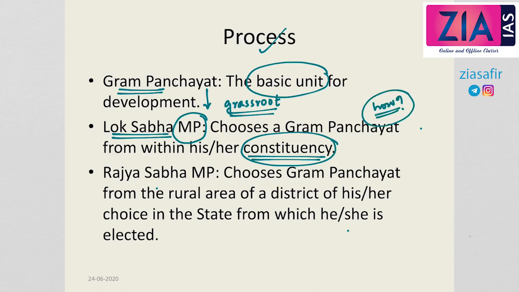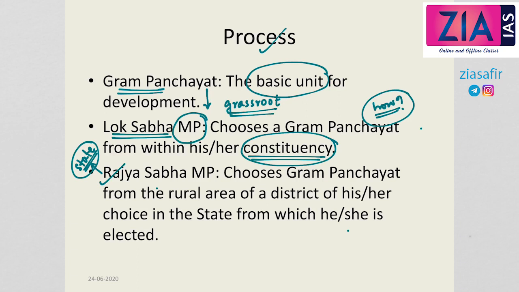In case of Lok Sabha MPs, they represent a particular constituency. So you know that the elections take place within a constituency and they represent a particular constituency. So they have to select a village within their constituency. And when it comes to Rajya Sabha MPs, members of parliament who are elected to the Rajya Sabha, they do not represent a particular constituency, but rather they represent a state. So in the federal structure, the Rajya Sabha MPs represent a state.